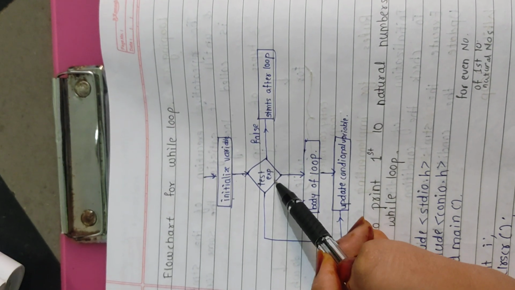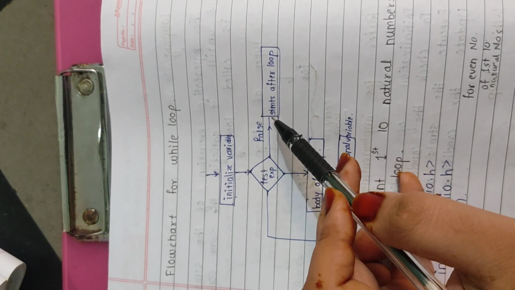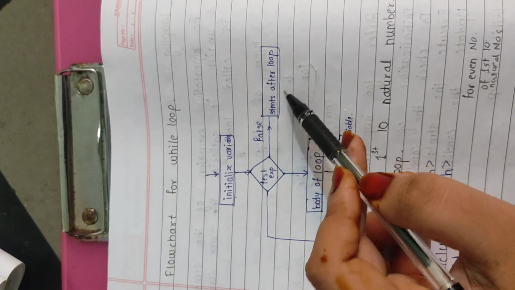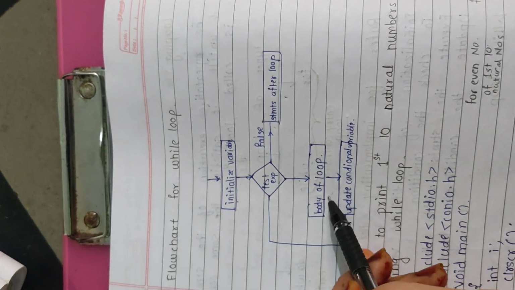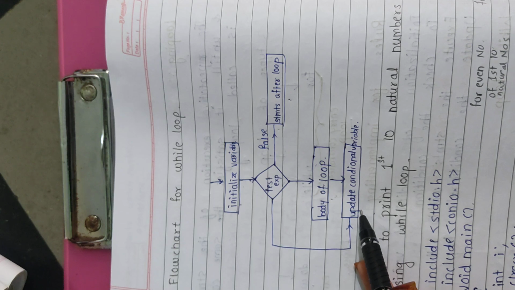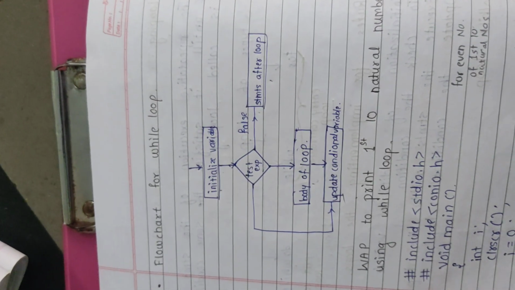If the condition is false, then the execution goes out of the loop, and if the condition is true, then it will execute the body of the loop and then update the conditional variable.